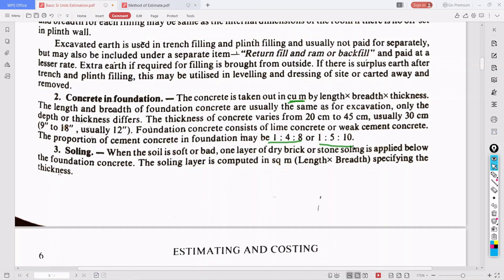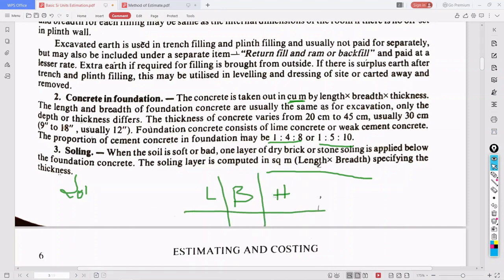Then soiling. When the soil is soft or bad, one layer of dry brick or stone soiling is applied below the foundation concrete, and keep it in mind, it is measured in square meters. If any soiling work is going on, and you calculate length, breadth, height, three columns will be there. But it is calculated in length and breadth. So you will have the data here, and here we will be having no data, so you should leave it blank or take it as 0.